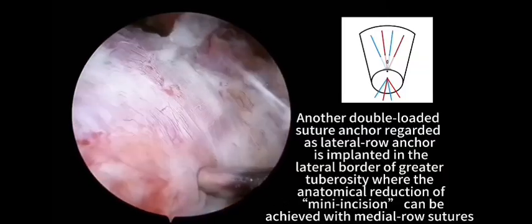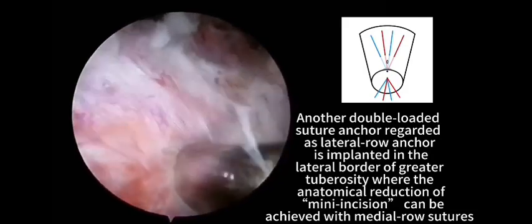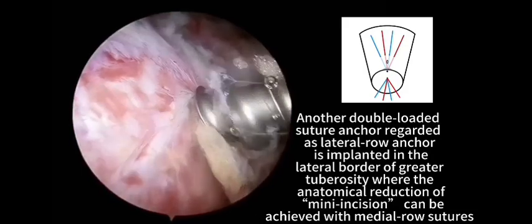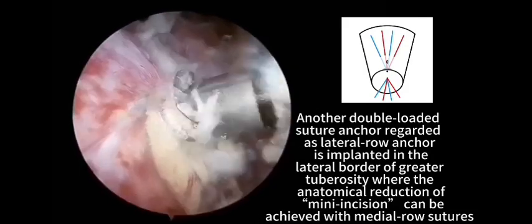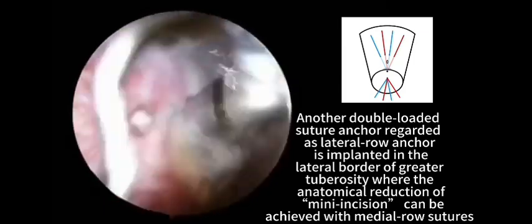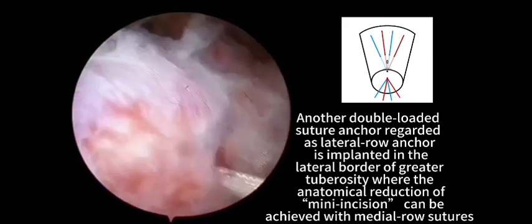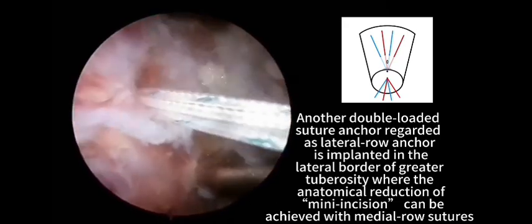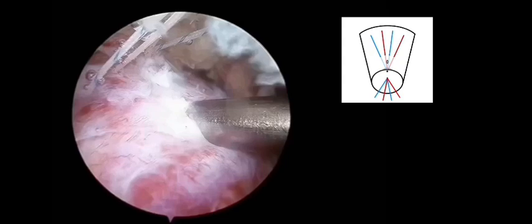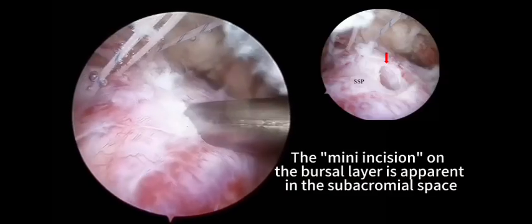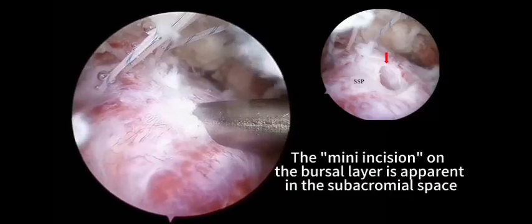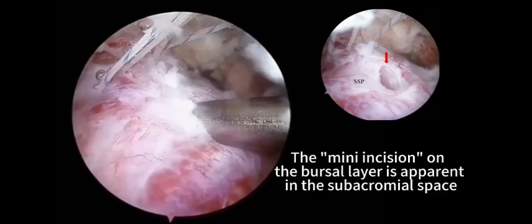Another double-loaded suture anchor, regarded as the lateral anchor, is implanted in the lateral border of the greater tuberosity, where the anatomical reduction of the mini incision can be achieved with the middle sutures. The mini incision on the basal layer is apparent in the subacromial space.